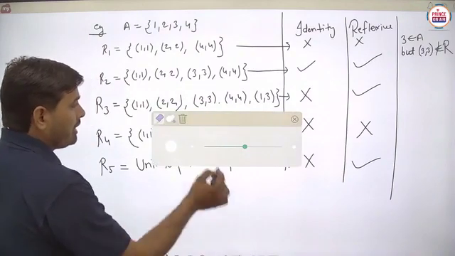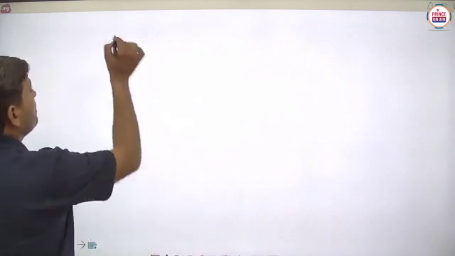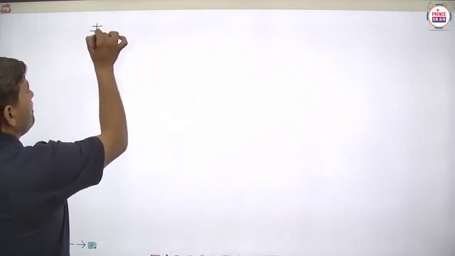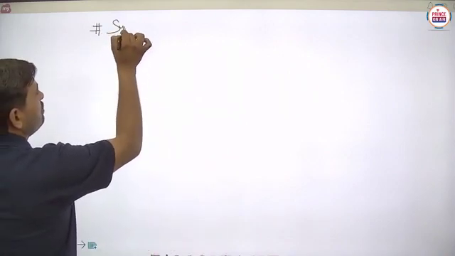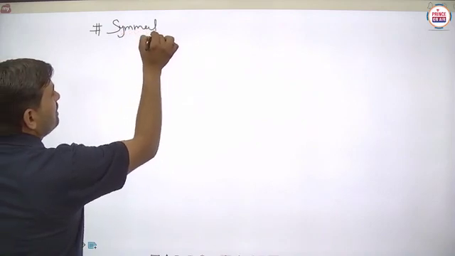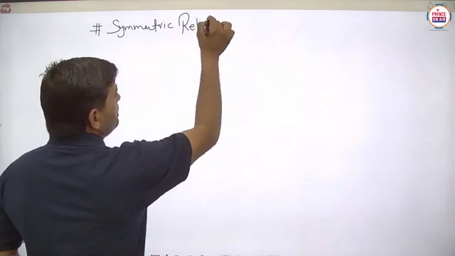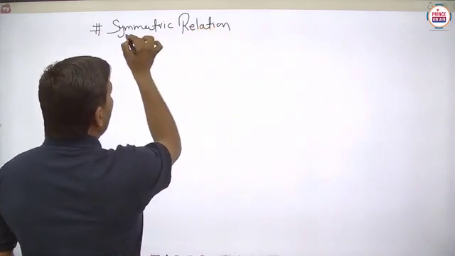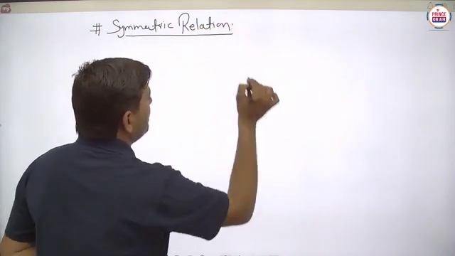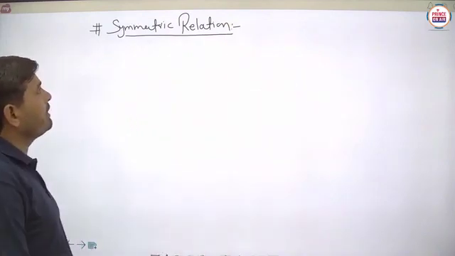So in the next part we take the symmetric relation. What is a symmetric relation? Is it clear?